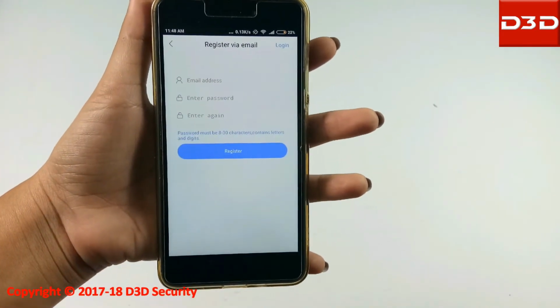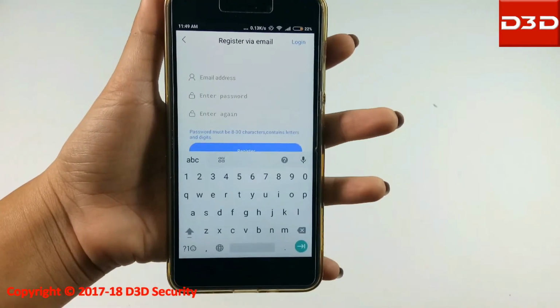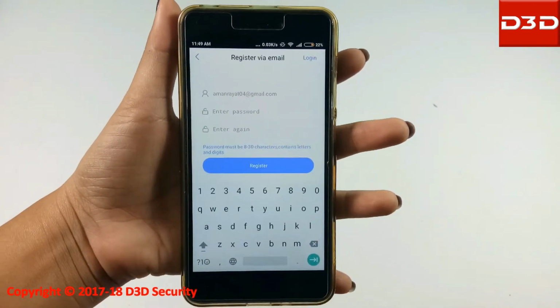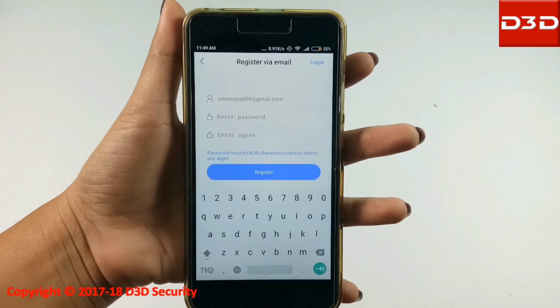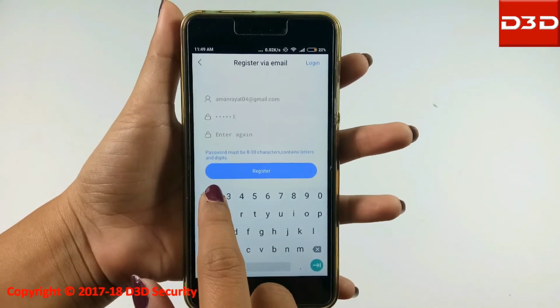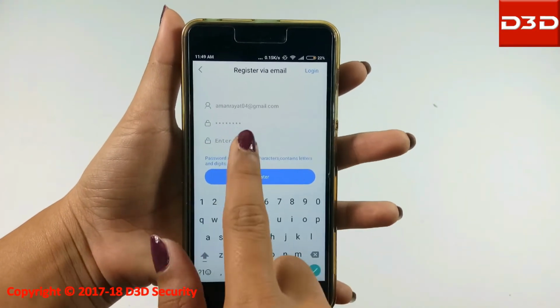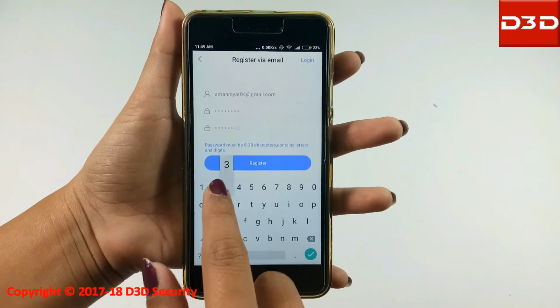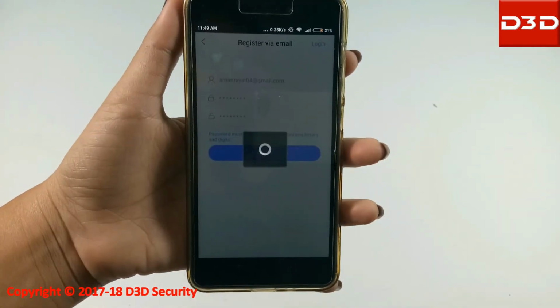Click on Register. Enter email ID. Enter password. Click on Register.